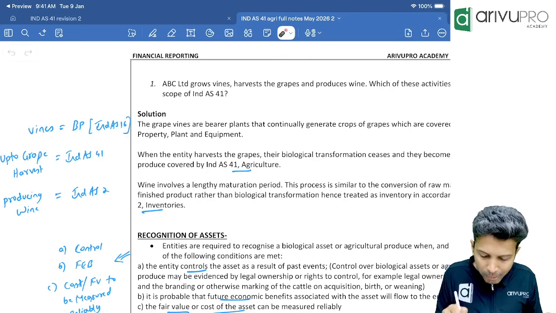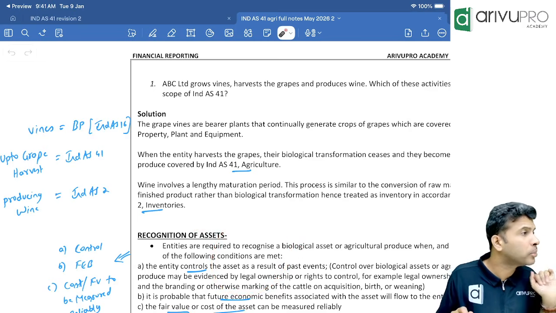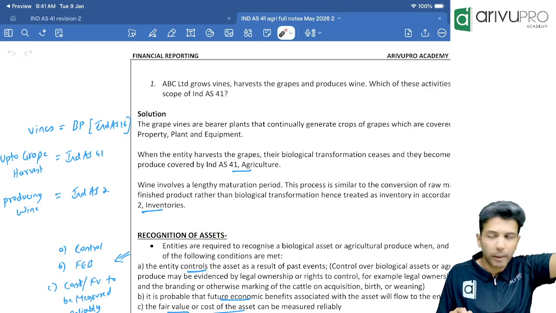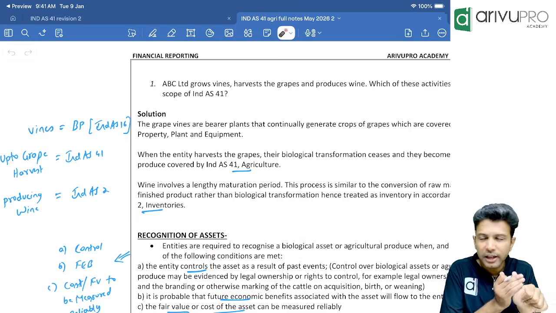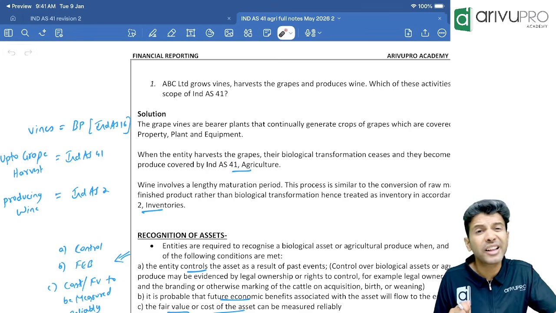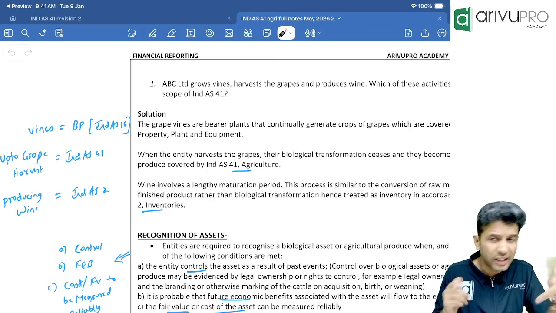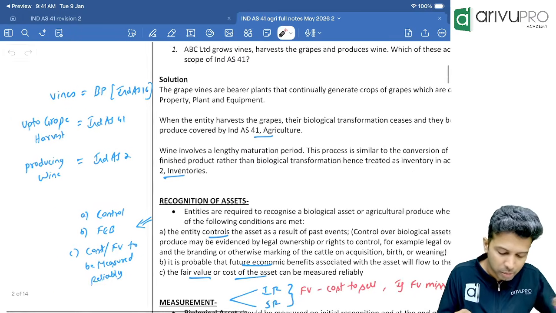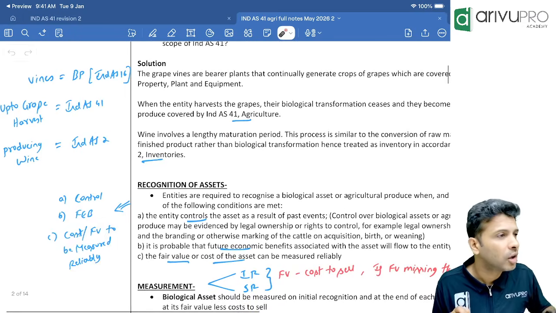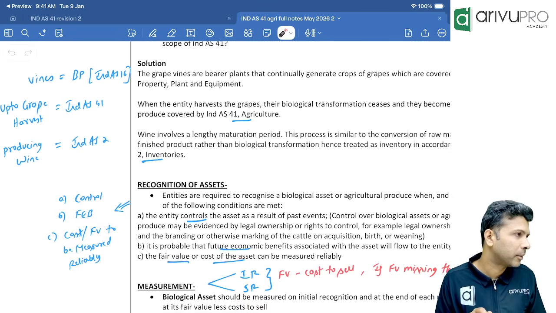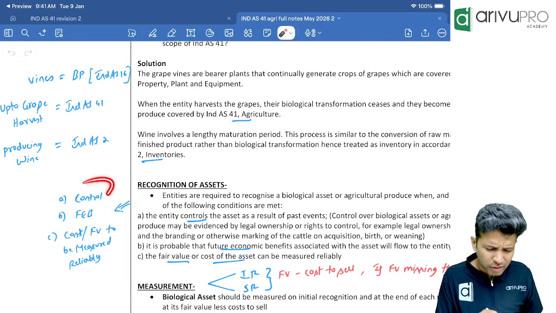If you want to show biological assets in your balance sheet, there should be some FEB. From that biological asset, the entity should be getting some future economic benefits. Second criteria is what? Cost measurement. Here, what Ind AS 41 says is cost or fair value should be able to be measured reliably. Cost or fair value, one of the two things you should be able to measure reliably. And the first point is common sense.